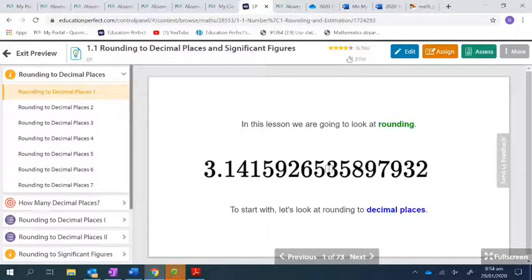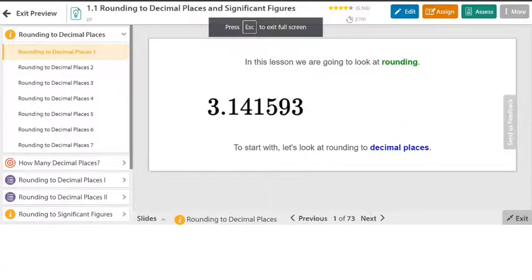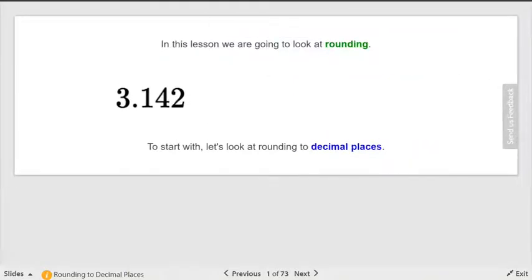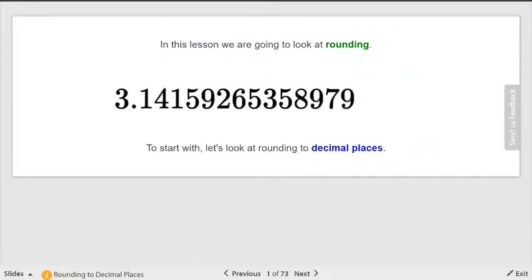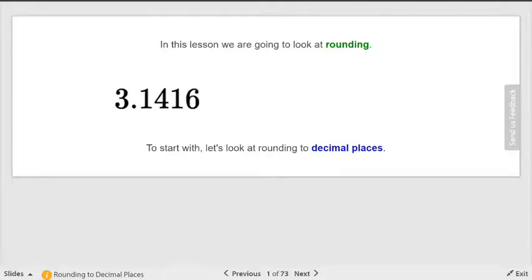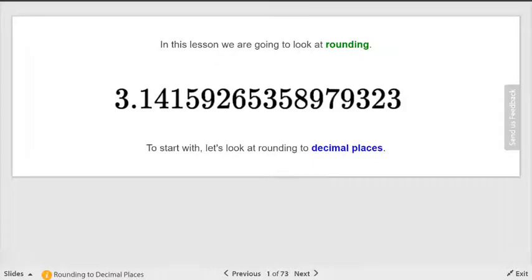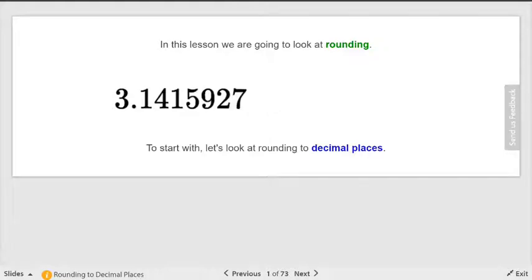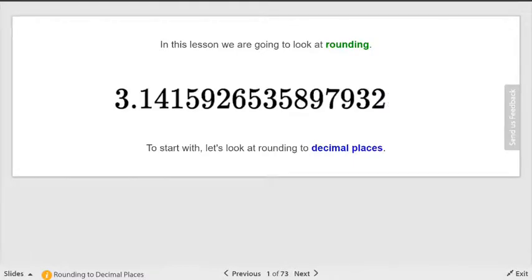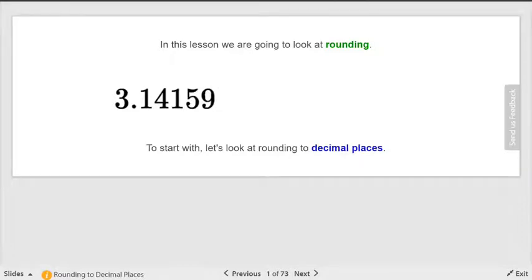All right. So, let's pop that to the full screen. In this section, we're going to talk a little bit about rounding. And you've done some rounding before. Anybody know this number? What do you remember this is? Pi. All right. This is a decimal approximation of pi. Approximation because they end it somewhere and it never really ends, right? And they're just showing you how these are rounded. If you watch it for a little while, you'll see that what they're doing is rounding to each digit as they go. So we're going to start rounding using decimal places.